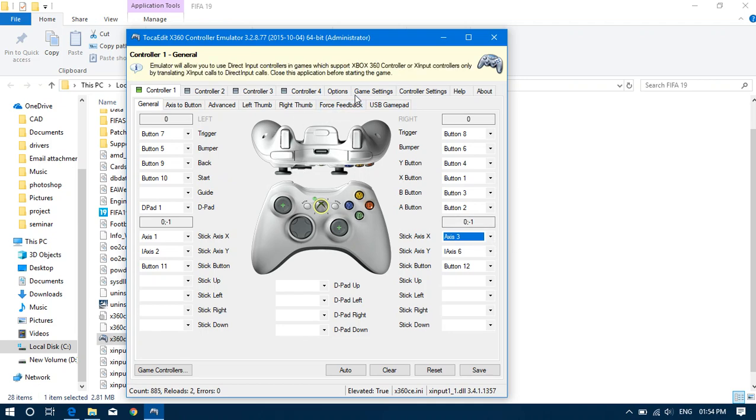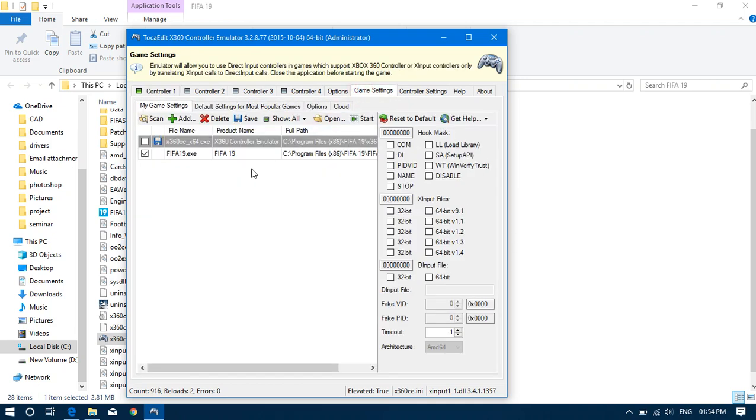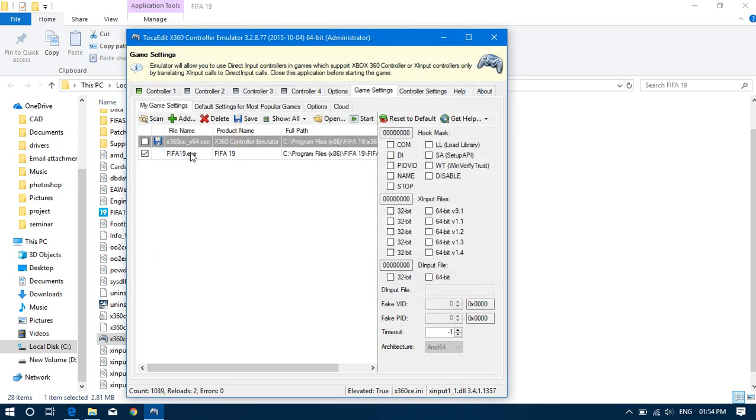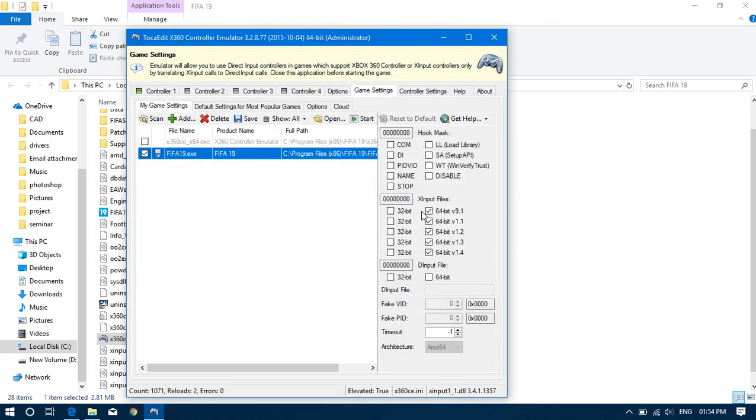Then go to game settings, then add and choose FIFA 19, click open. I'm already choosing FIFA 19 over here, and make sure to check all the 64 bits and start from here. Don't go from the application. You can start the game from here, then it will start to work. I hope.